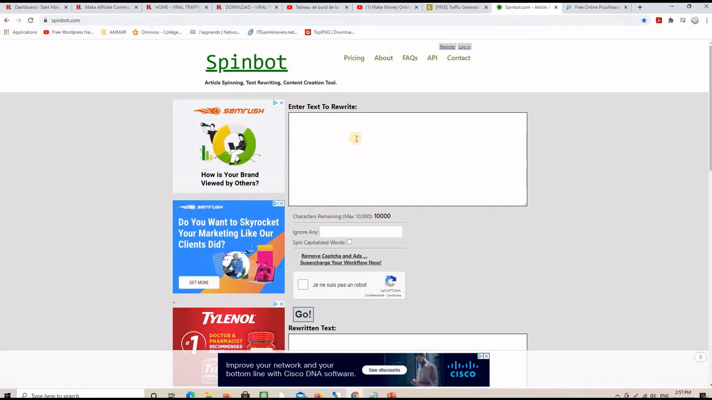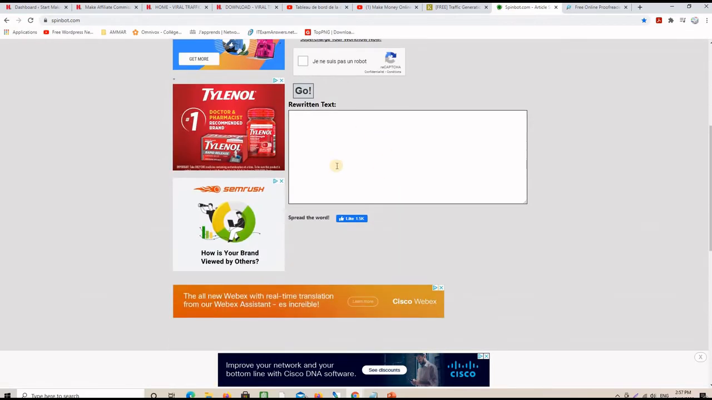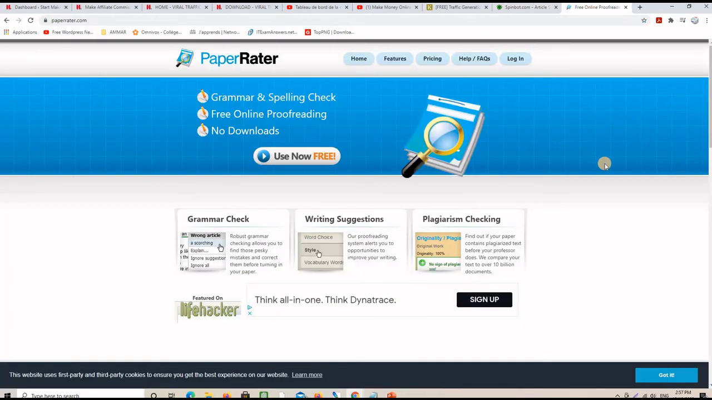So this is a software that spins your article and changes it to be unique. So all you have to do is bring your article, paste it here, click the button, and you will get the new rewritten article here. And after that, we will just go ahead for the last step to check if really the article is unique before posting it on our website or other platforms. And for that, we are going to use a third free tool that is called paperrater.com.